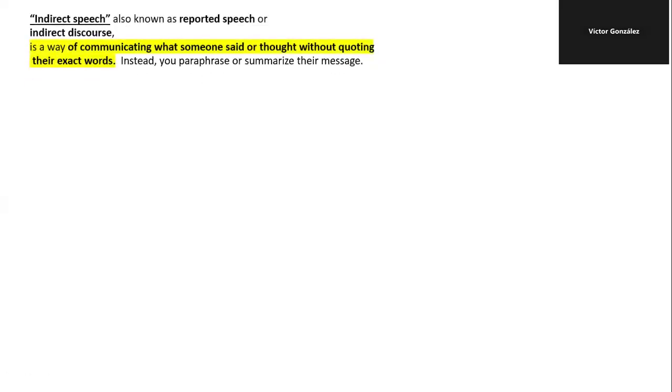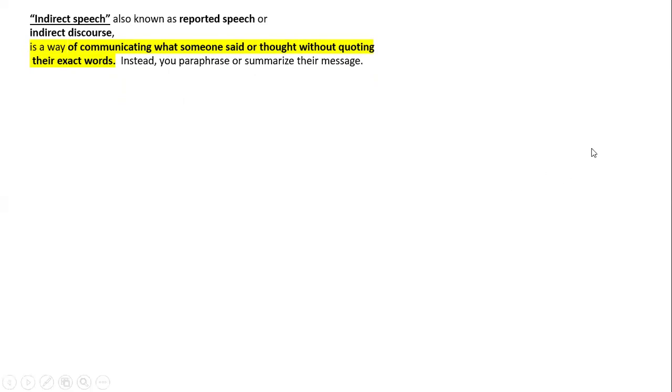Bueno, mira. Indirect speech is also known as reported speech or indirect discourse. It's a way of communicating what someone said or thought without quoting the exact words. Instead, you paraphrase or summarize their message. Okay, what does that mean?